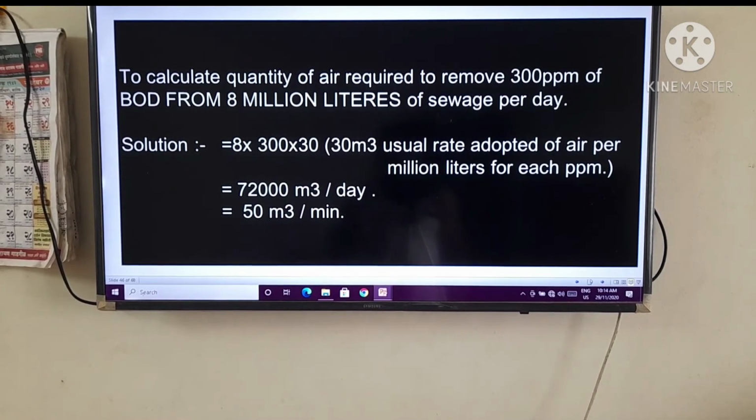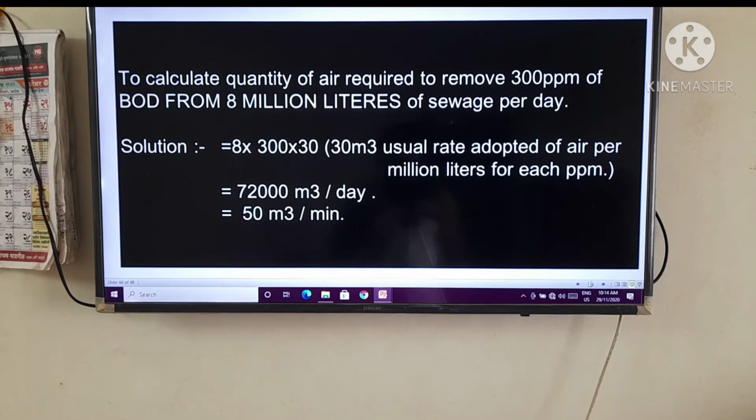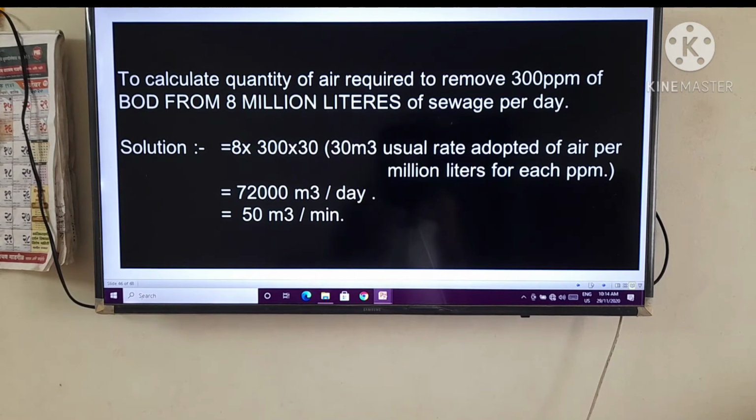You have to keep in mind that the 30 value comes from the usual rate of air used per million liters for each ppm.